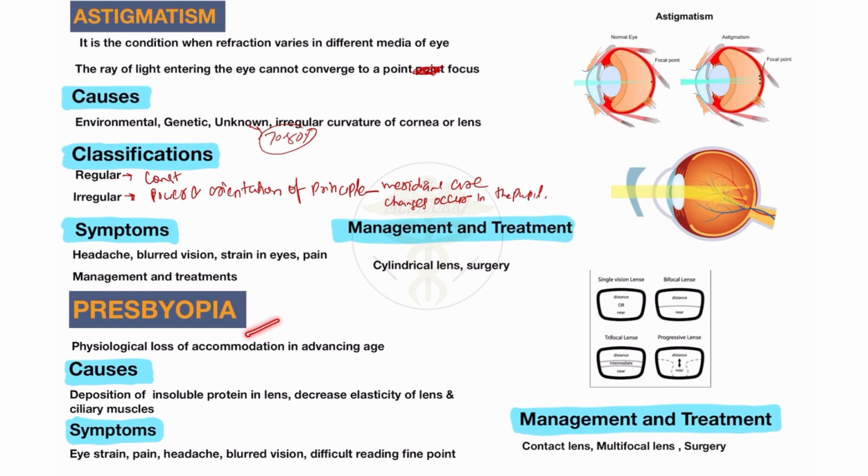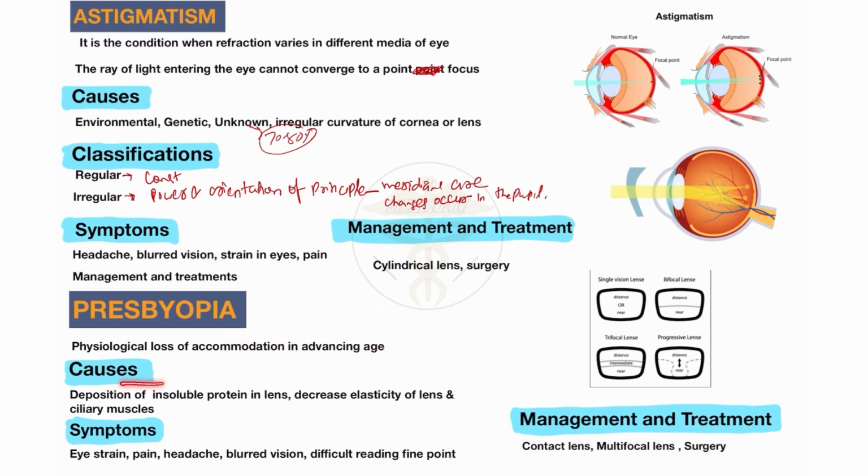Last is presbyopia. The last refractive error is presbyopia. What is presbyopia? Presbyopia is the physiological loss of accommodation in advancing age. You will see the physiological loss of accommodation in advancing age, meaning aged people, mostly occurring in aged people. This is called presbyopia.